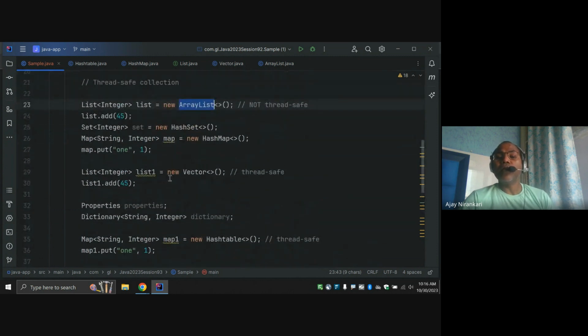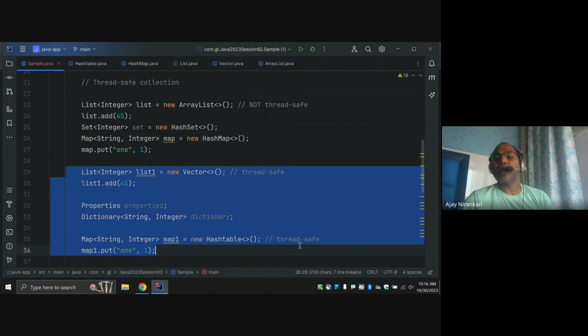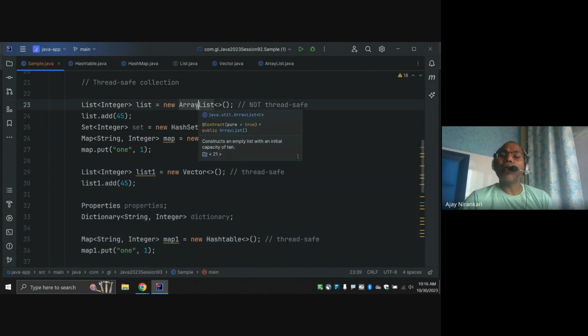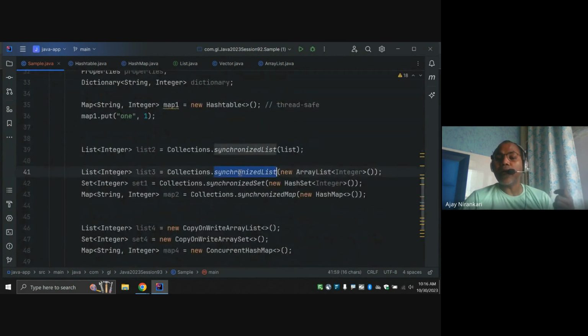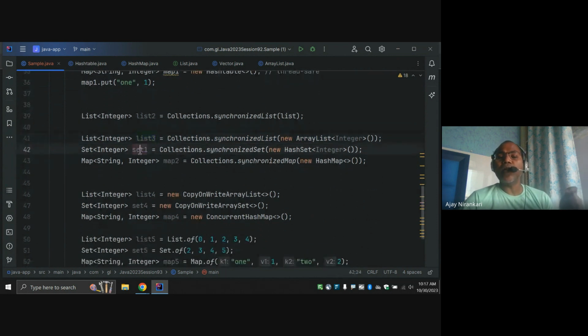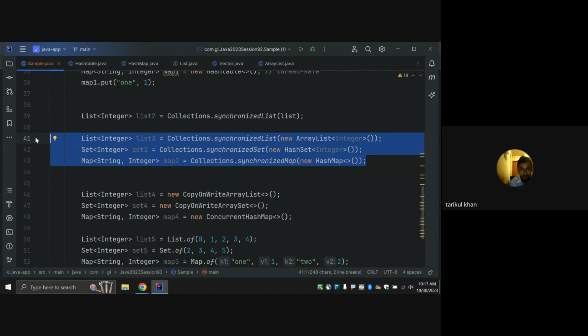You can use the thread safe implementation like Vector or Hashtable, or you can say no, I'm not interested to use the new collections. I want to use the ArrayList, but I want to convert this ArrayList from not thread safe to thread safe. So you can use the wrapper class Collections.synchronizedList, and here you can create your ArrayList. And now this ArrayList becomes thread safe. And now you can freely use these collections in this multi-threaded environment, right? This is the one way.